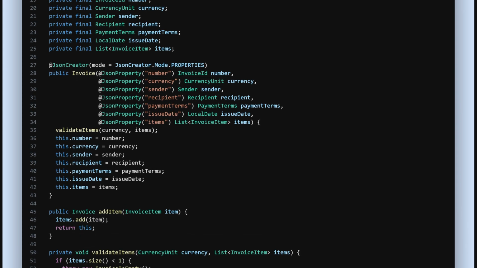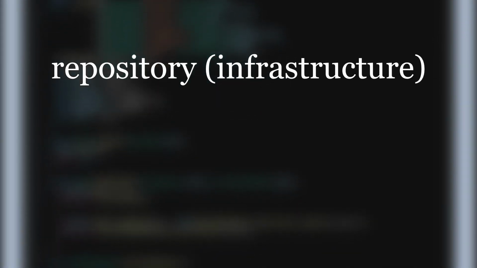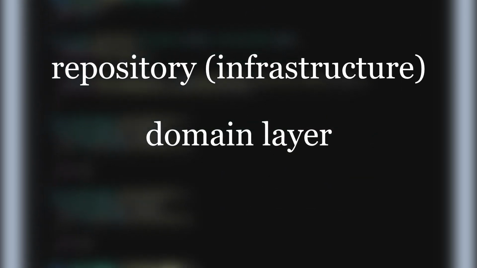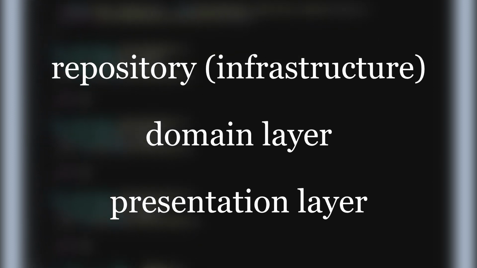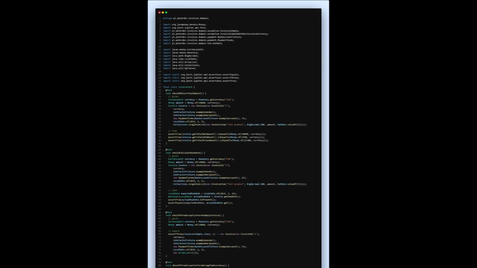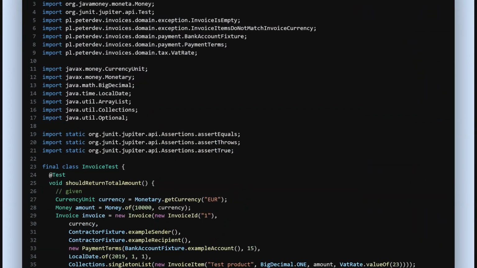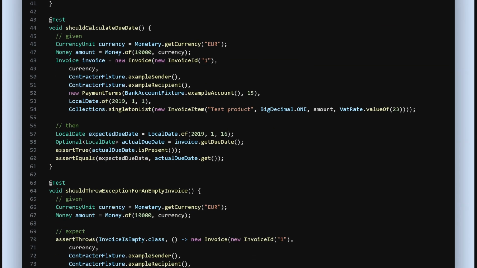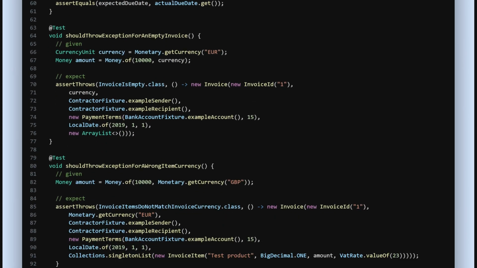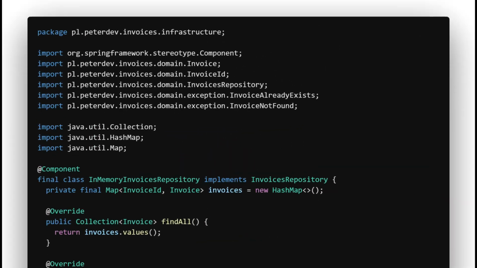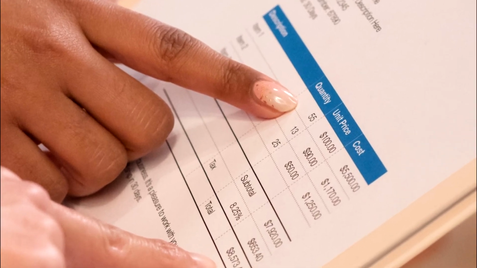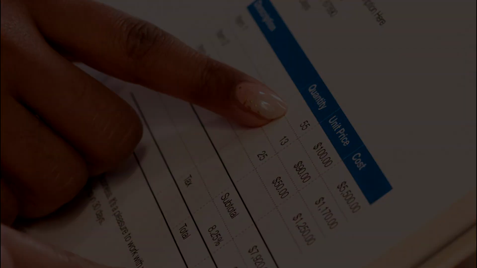So for example, you have one piece of code that retrieves data, a repository, one piece of code that does the math, a domain layer, and another piece of code that builds a web page, a PDF or an XML, a presentation layer. Now, the code that does the math requires the strictest unit tests possible to check every possible scenario. Because you have presentation concerns separated, you only focus on the math and the business logic. For a repository, you write some kind of database tests, and for presentation you check whether all the required data are properly placed on screen or paper.